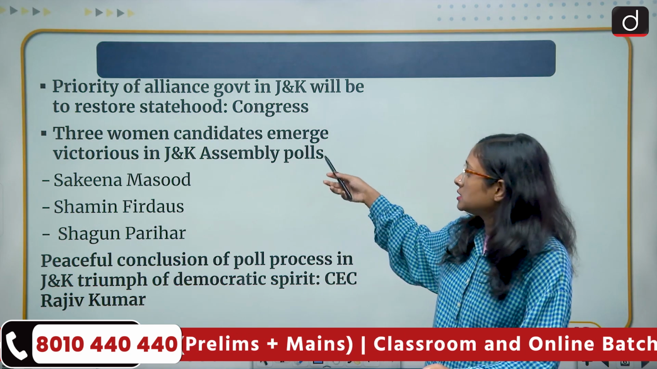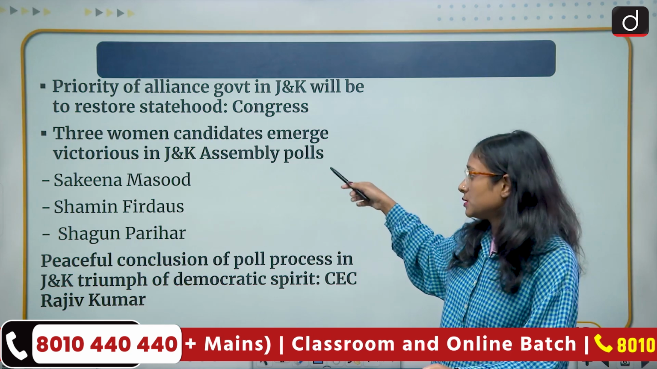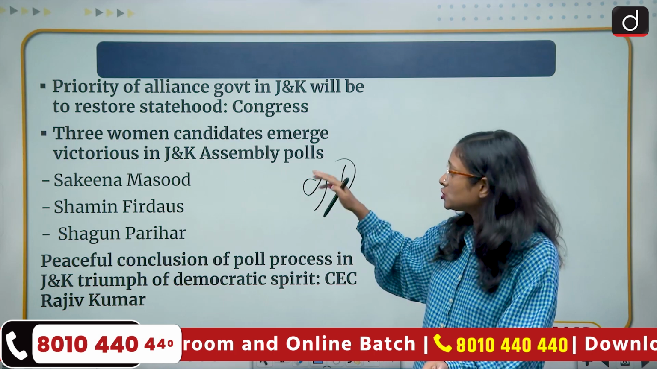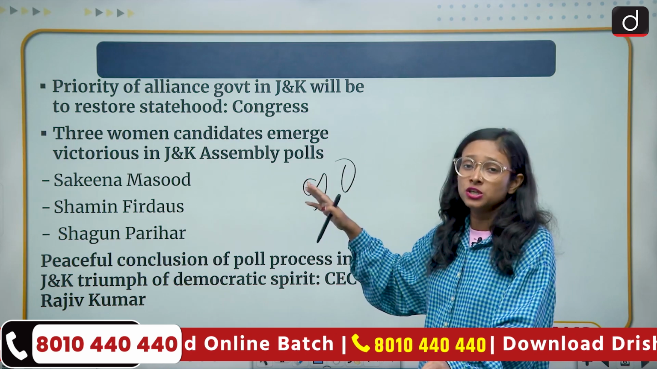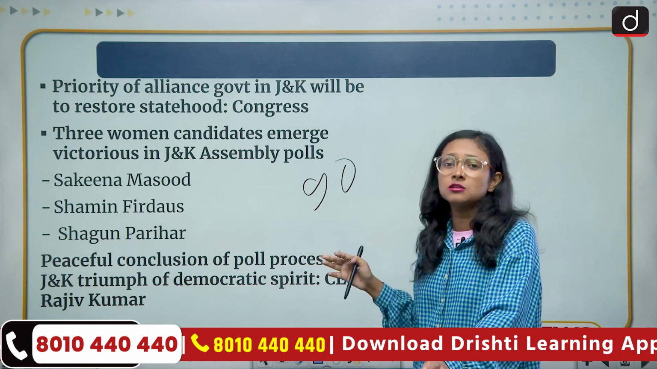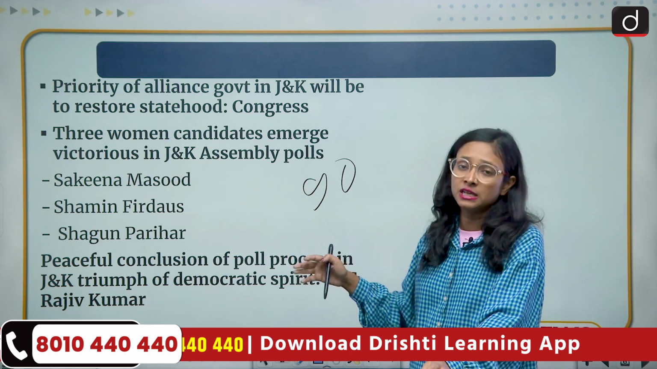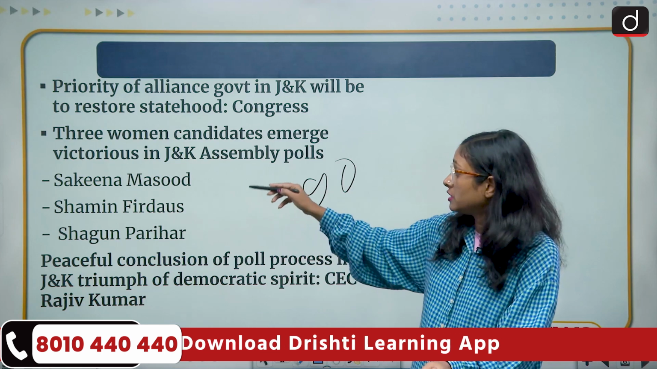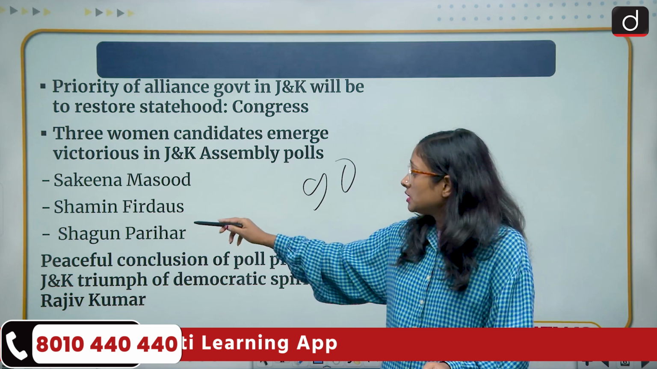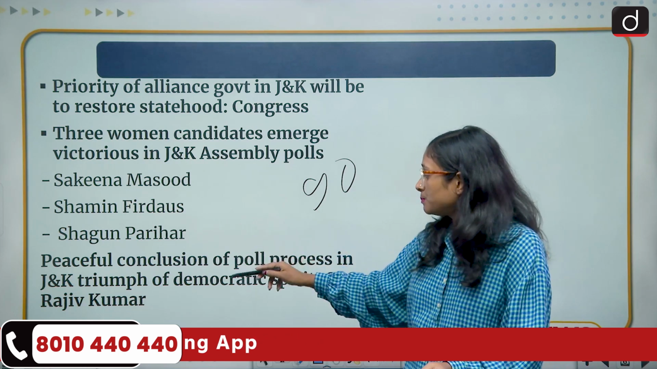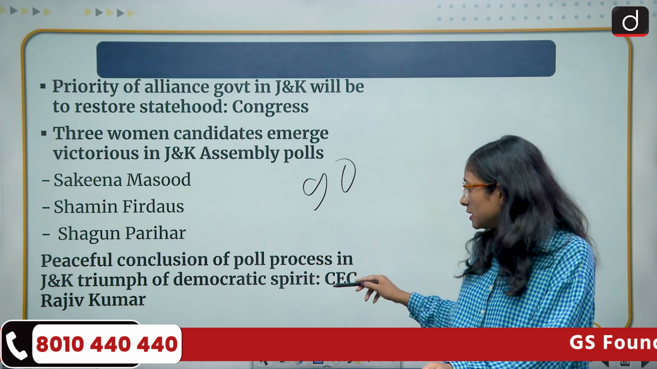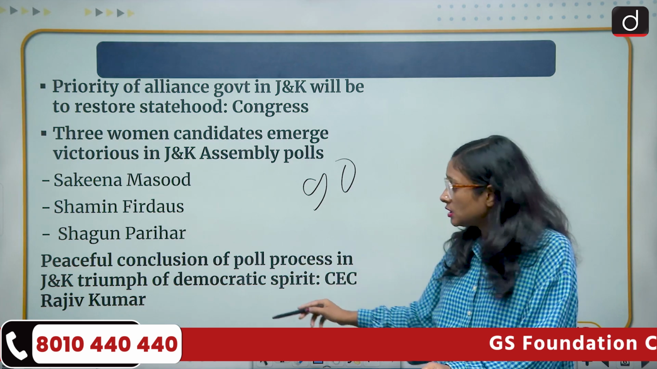Three women candidates emerged victorious in the J&K assembly polls. This is very shocking: out of 90 seats, only 3 women won. And the reason is that very few tickets were given to women candidates. That's why we can see the very meagre number. Sakina Masood, Shameem Firdaus, Shagun Parihar. Peaceful conclusion of the poll process in J&K is a triumph of the democratic spirit, said Chief Election Commissioner Rajiv Kumar.